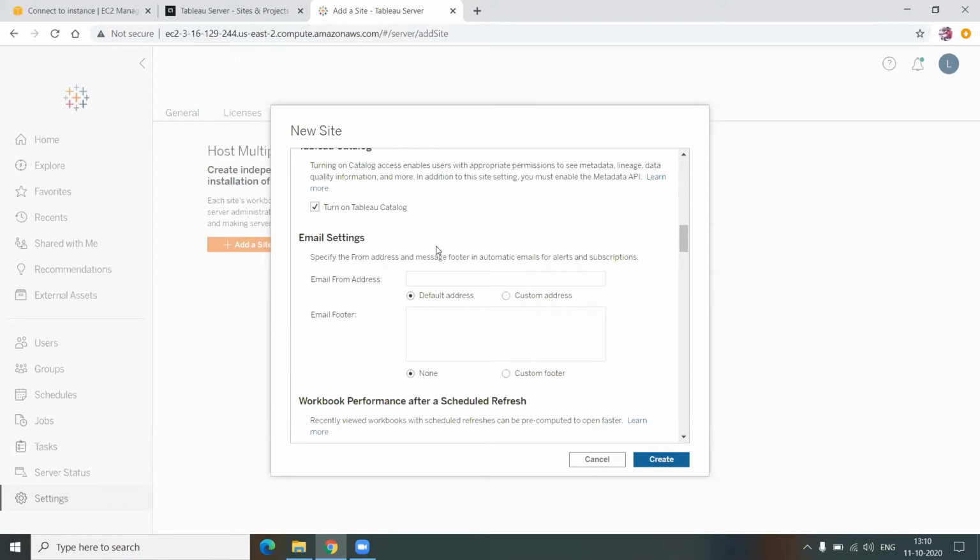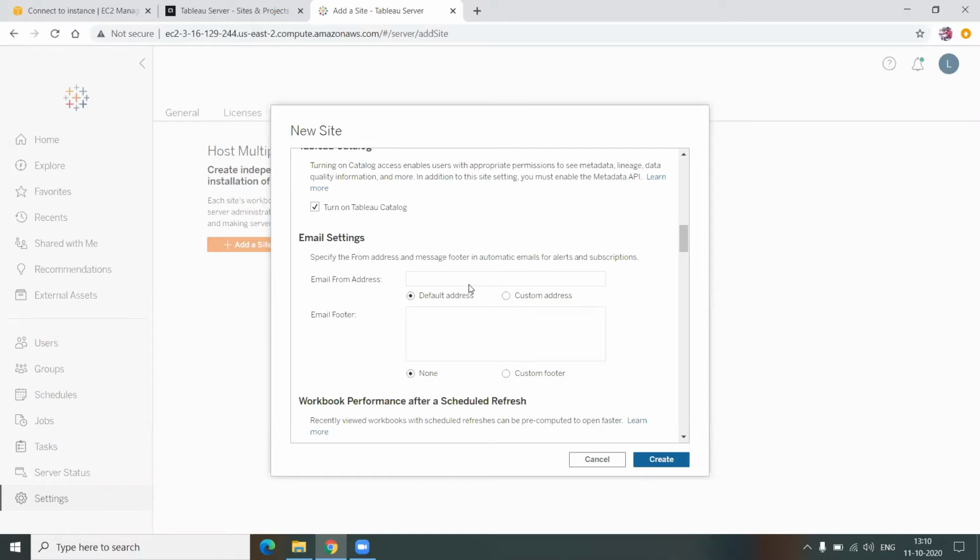Every day morning, I need a sales report according to some region. So those kinds of subscriptions we can set on Tableau Server. But when I set that subscription, what is the from email address from where the email should be going?